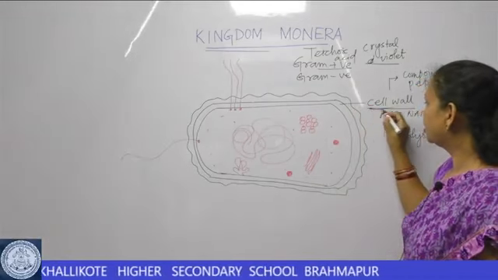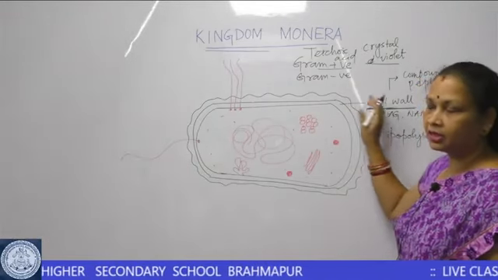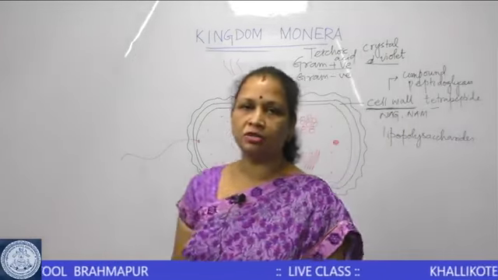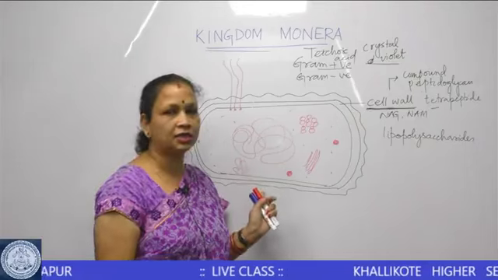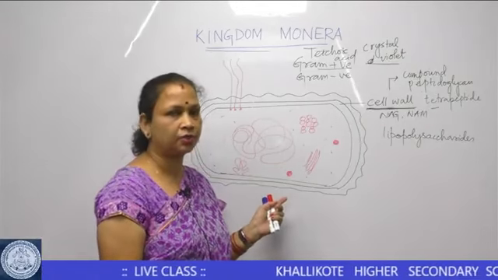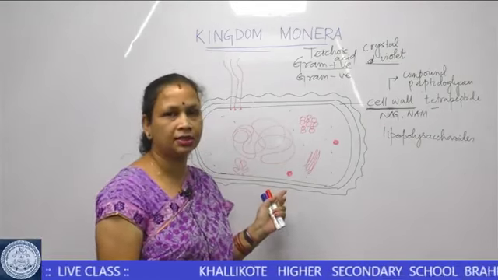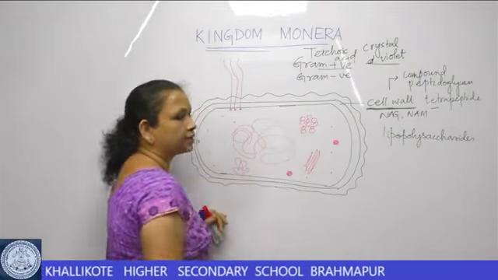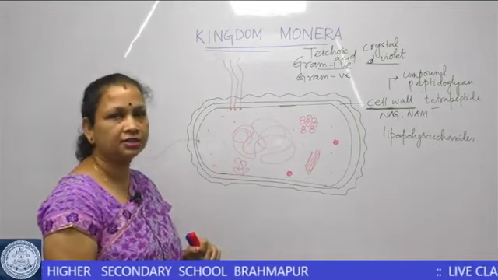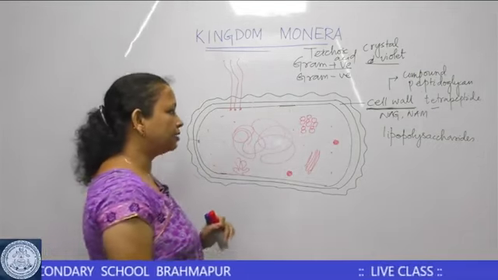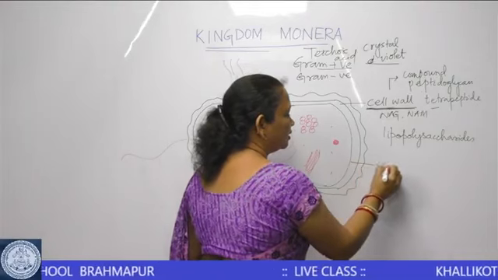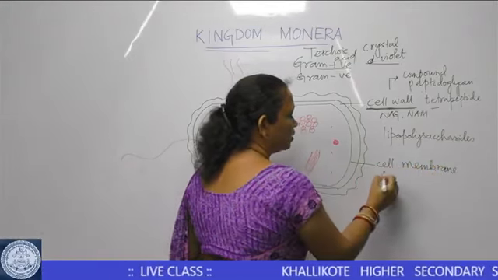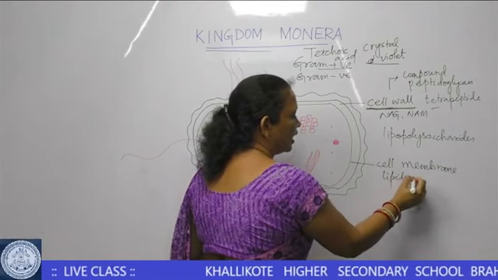So the cell wall is the main characteristic feature. It is a rigid layer that is present over the cell membrane. Also, it provides shape to the bacterial cell, helps in attachment, and also protects the bacterial cell. The layer present below the bacterial cell wall is called the cell membrane. The cell membrane is a lipoproteinaceous membrane, so it is made up of lipids and protein.